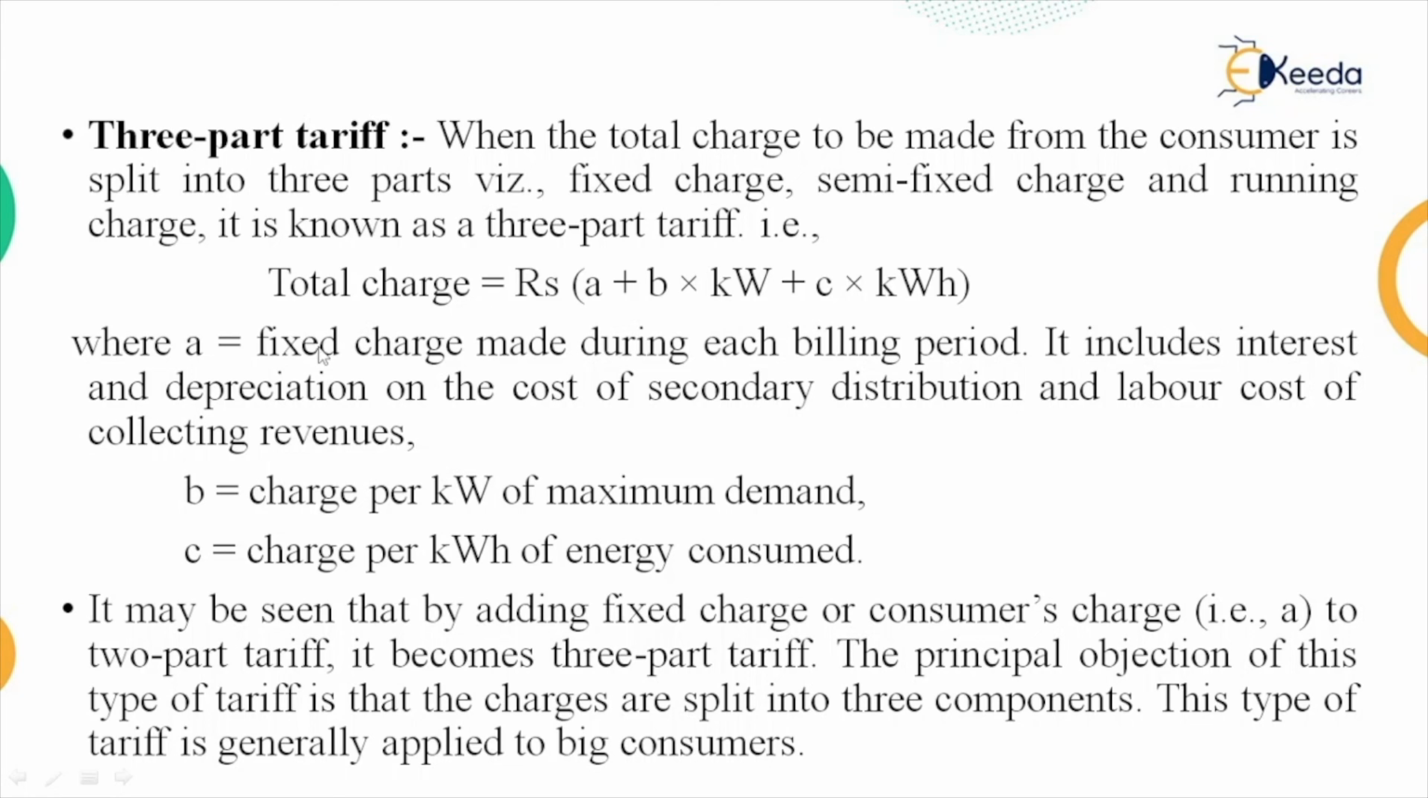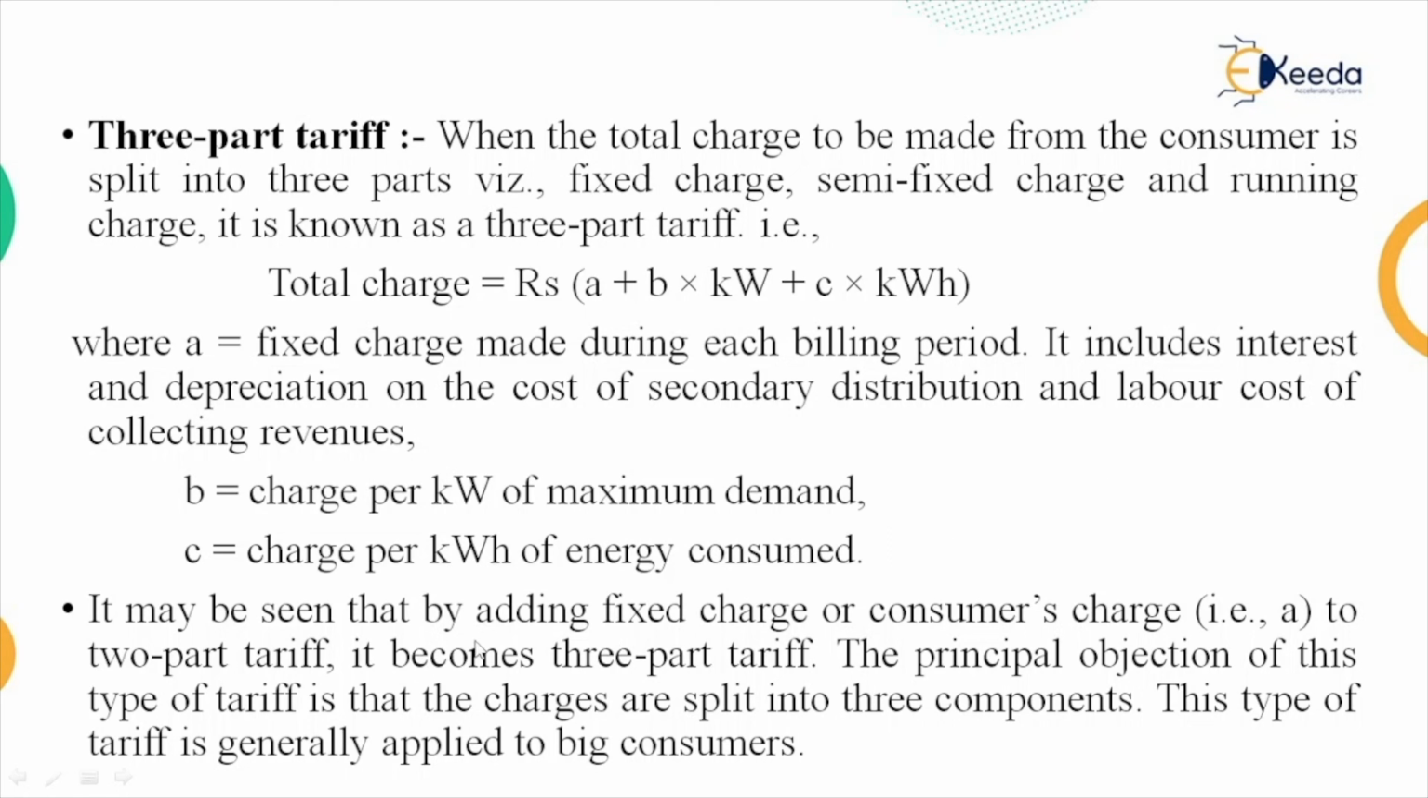So what is A? A is nothing but a constant, a fixed charge made during each billing period. It includes interest and depreciation on the cost of secondary distribution and labor cost of collecting revenues. So this is a fixed charge, independent of the number of units consumed. B is the charge per kilowatt of maximum demand, and C is the charge per unit, where unit means kilowatt hour of energy consumed.